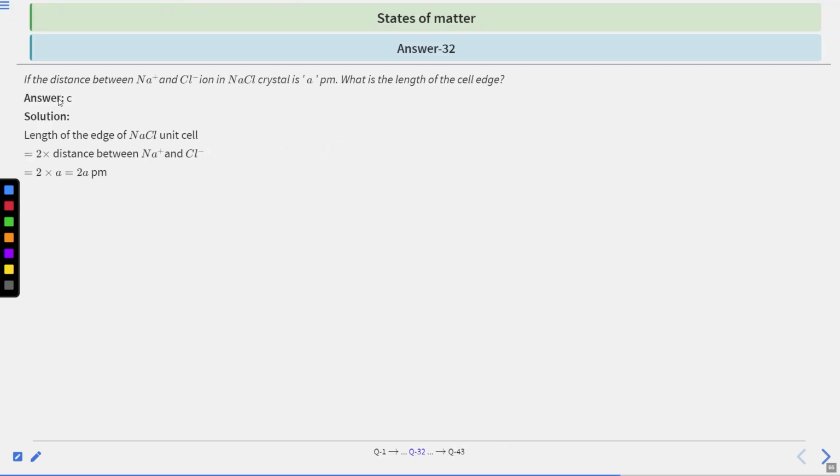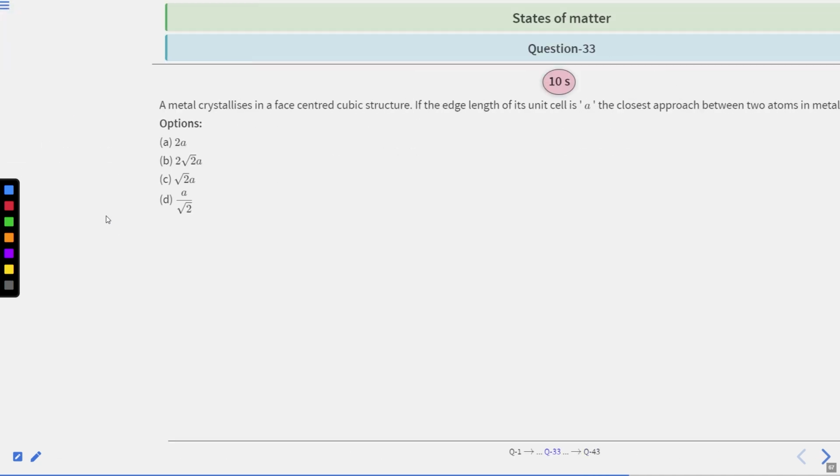Okay, the correct answer is option number C. As length of edge of NaCl unit cell will be equal to 2 into distance between Na positive and Cl negative, that is 2A picometer. Hence option C is correct answer. Moving to question number 33.